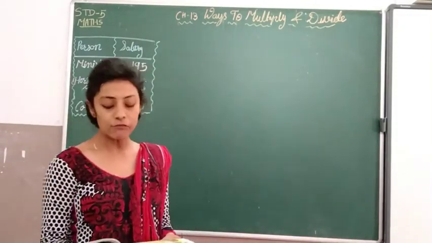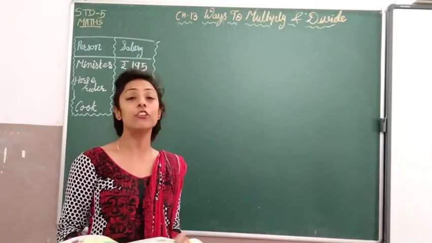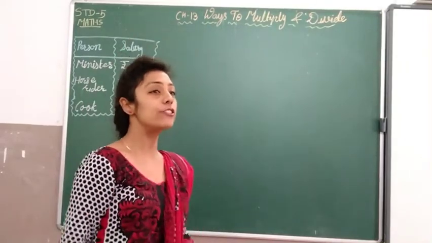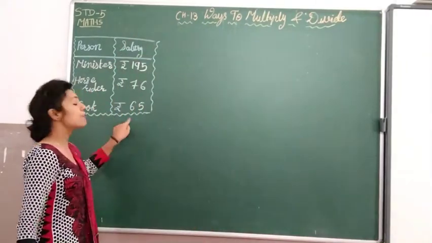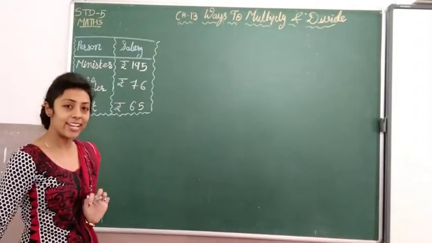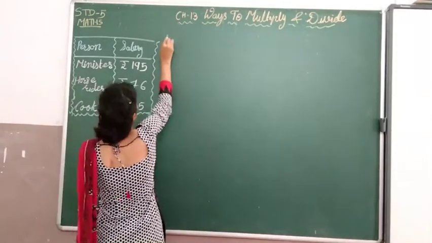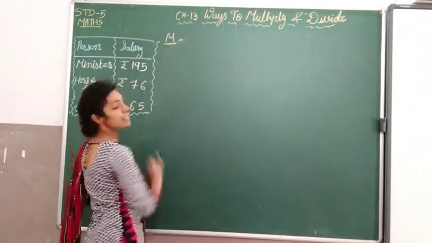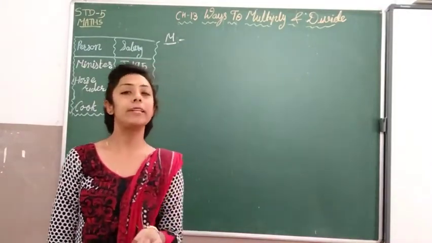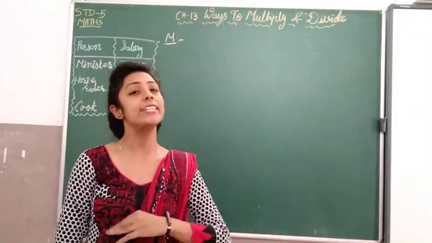Now Maniratnam wanted to calculate the salary of the cook for the month of January. Cook की salary calculate करनी है, for the month of January. How does he calculate it? This chapter is about multiplication and division. Different ways are there to multiply and divide.